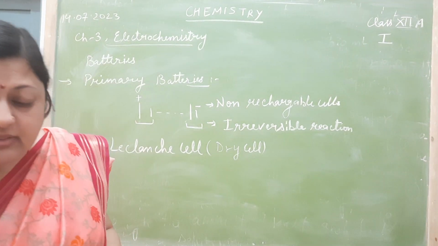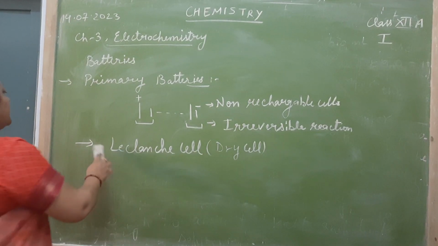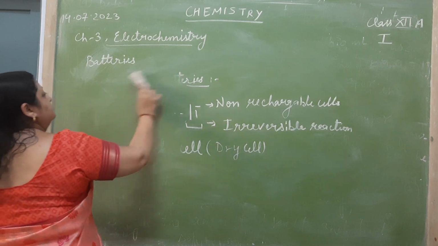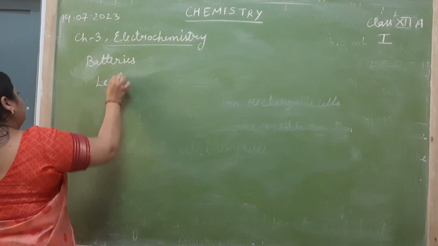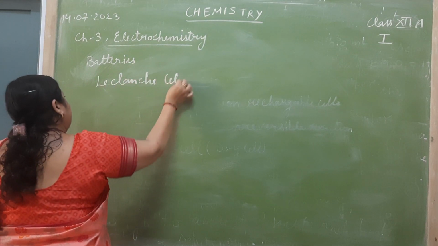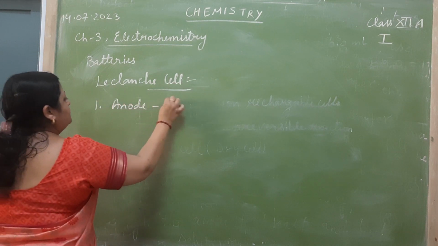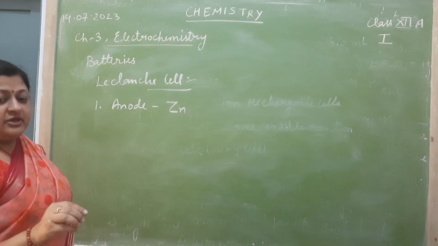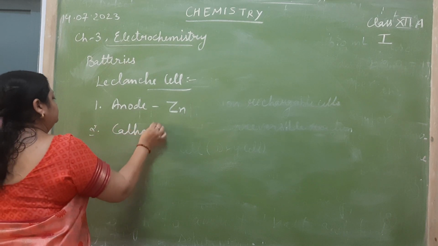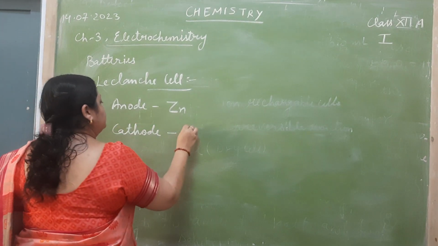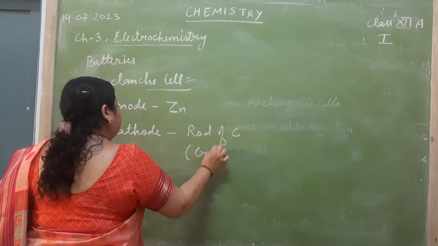So the materials which are used to make this cell are: anode is made of zinc and the whole container of zinc acts as anode. Next, cathode. Cathode is rod of graphite. So carbon is in graphite form